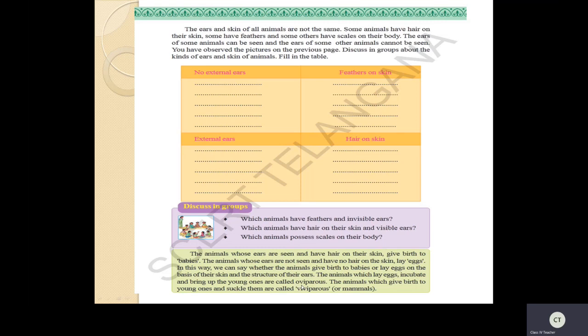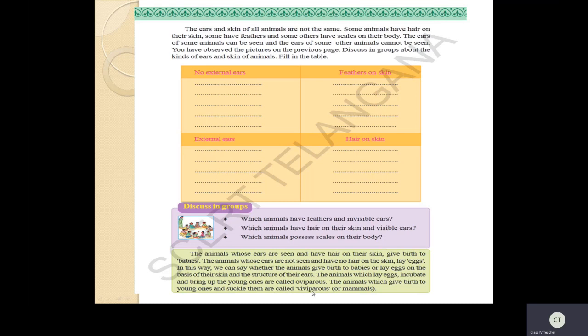You can remember it in this way also. OV, OV, O means egg. Egg will be in oval shape. By identifying this, easily you can say they are oviparous animals. Animals which lay eggs are called oviparous. The animals which give birth to young ones and suckle them are called, yes, viviparous.